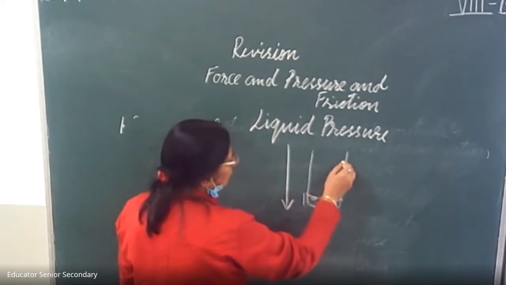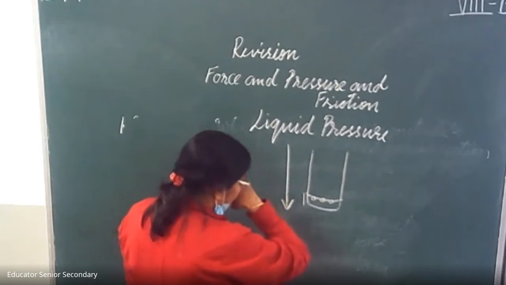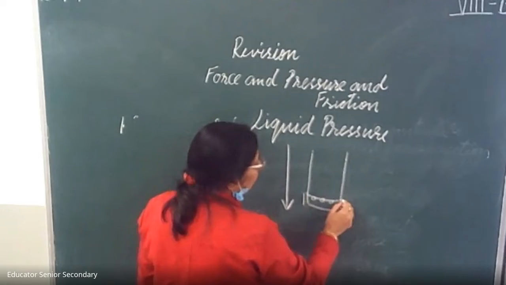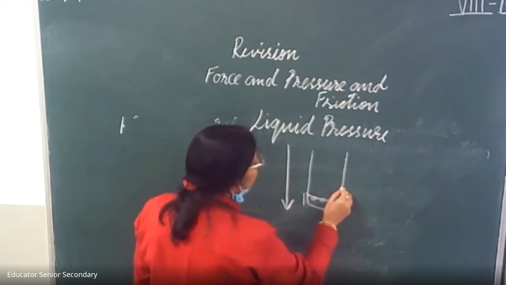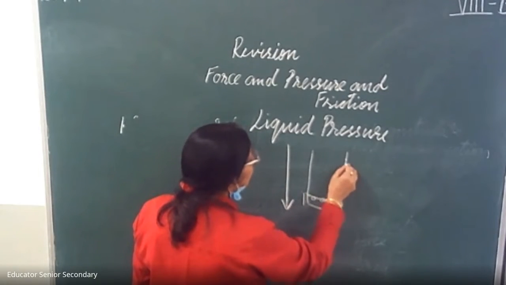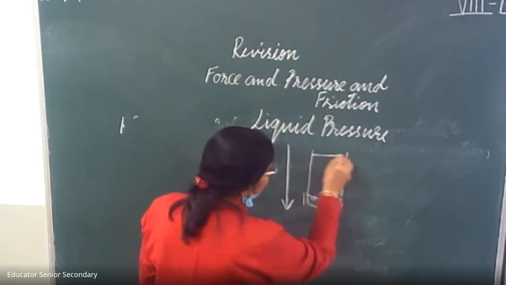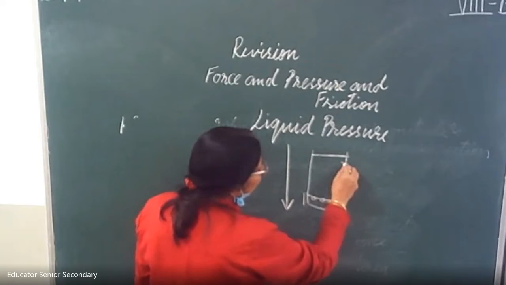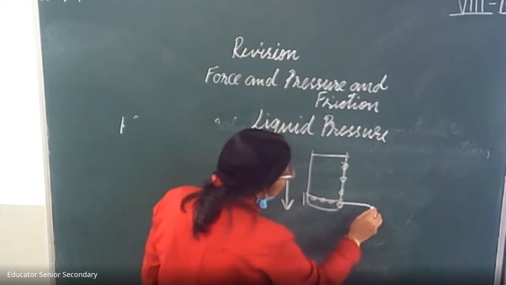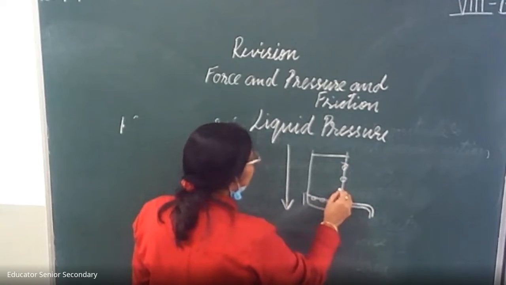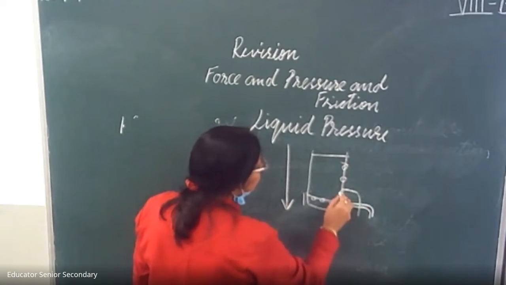But height-wise, the pressure is highest at the bottom. As we go up, it decreases. If we fill water in this vessel, water will cover more area, so the pressure is high at the bottom and decreases as we go up.